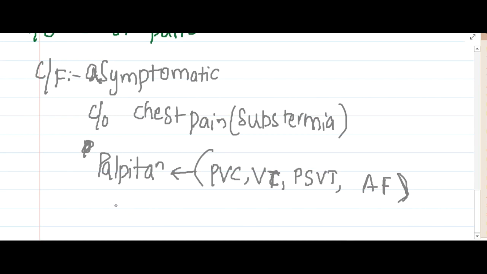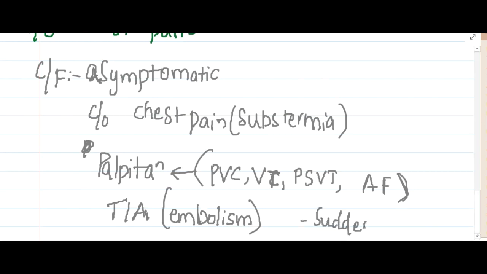Then sometimes a transient ischemic attack can also occur due to the embolization of plaques which are present in the heart. This can also result in sudden cardiac death. So all these are the features which can be seen in mitral valve prolapse.